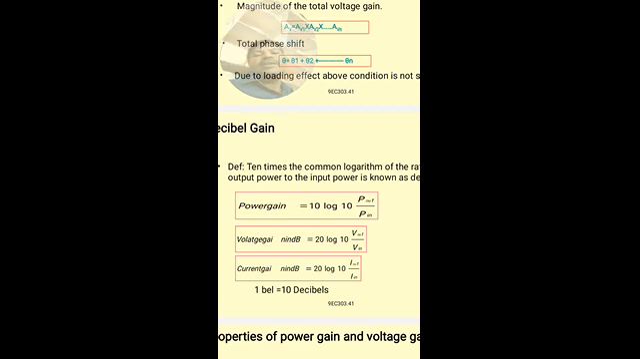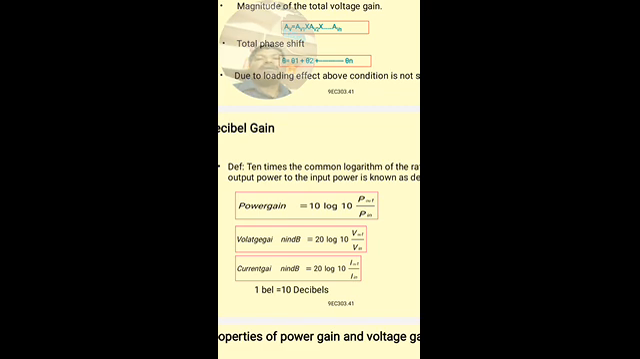Here the gain is represented in dB by using the formula 10 log of P out by P in to the base 10. Since it is the power gain, the formula of power gain is 10 log to the base 10 of P out by P in. Similarly, the voltage gain in decibels is 20 log of V out by V in to the base 10.